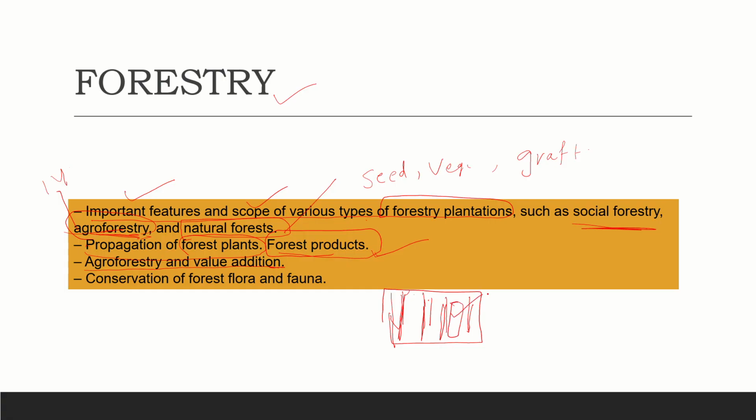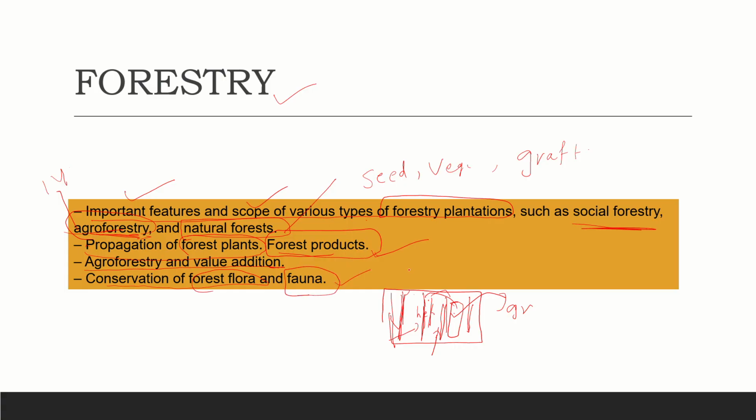In between there is a space, so they utilize this space for growing crops, and they get benefits from both. A few times they will also raise hens for poultry, and raise some fishes in between the coconut trees or something like that. And next, conservation of forest flora and fauna.